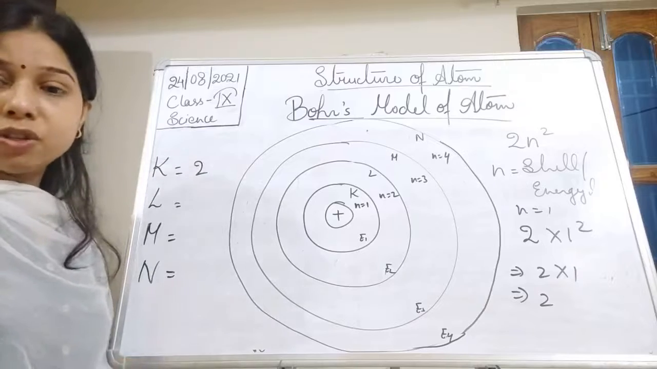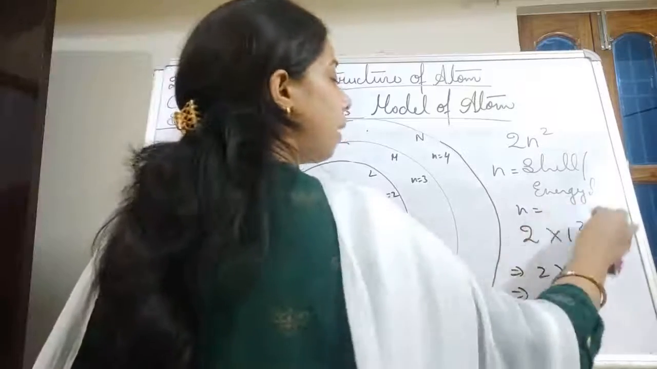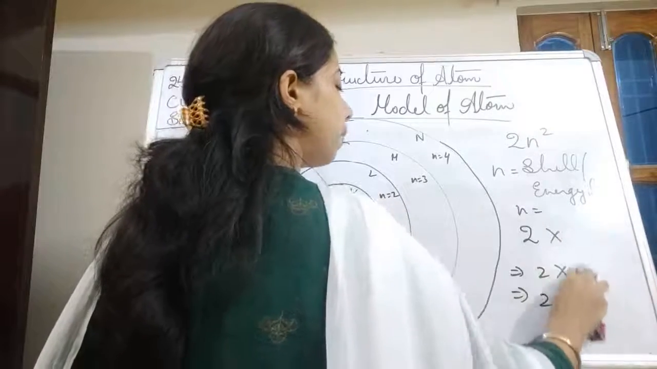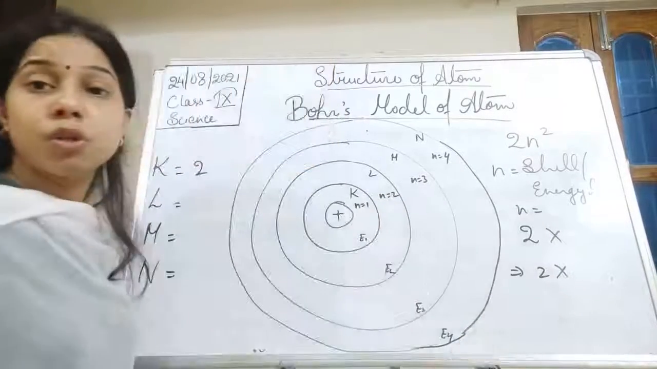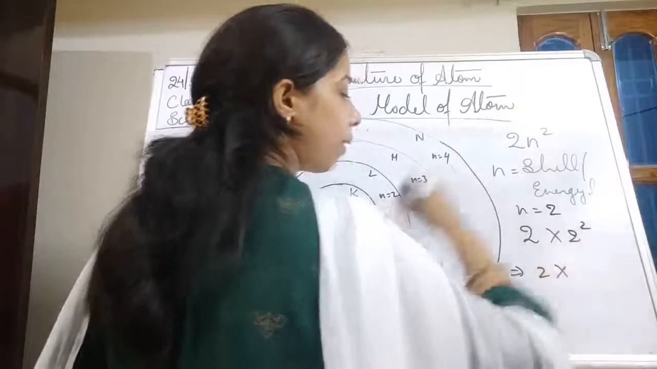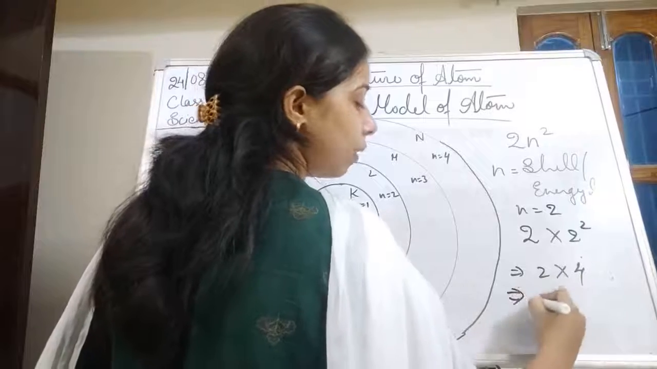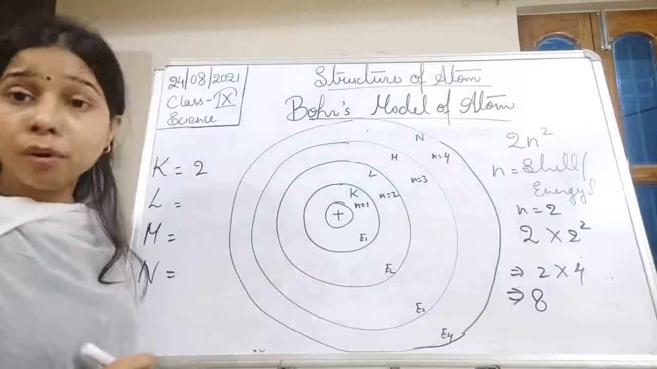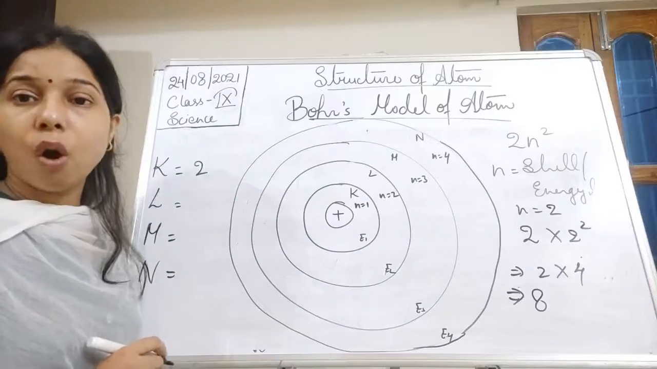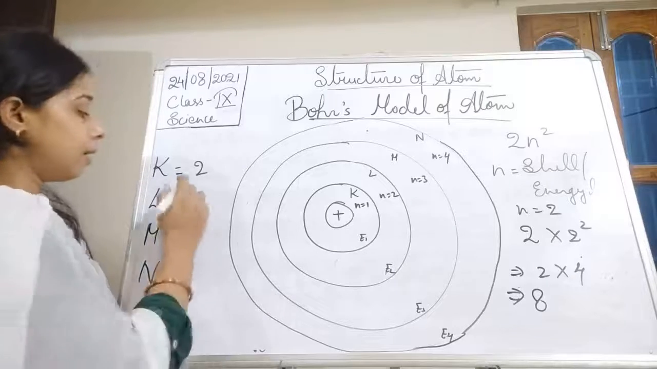What about the L shell? In the case of the L shell, students, what is n? This time n will be equal to 2. So 2 into 2 square is equal to 4. So 2 into 4 is equal to 8. So the maximum number of electrons accommodated by the L shell, or the second shell, is 8.